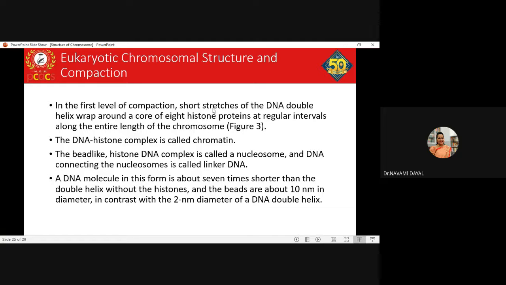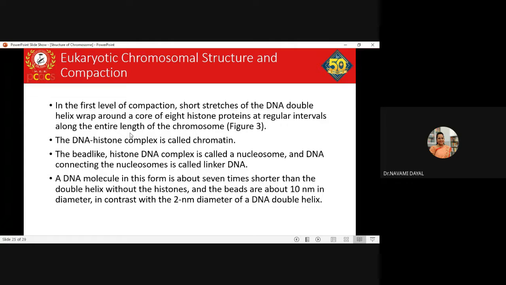In the first level of compaction, a short stretch of the double stranded DNA, the double stranded helix, will wrap around a core of eight histone molecules. Those eight histone molecules, you might have studied, are called octamers. The double helix gets wound around these eight histone proteins at regular intervals along the length of the chromosome.